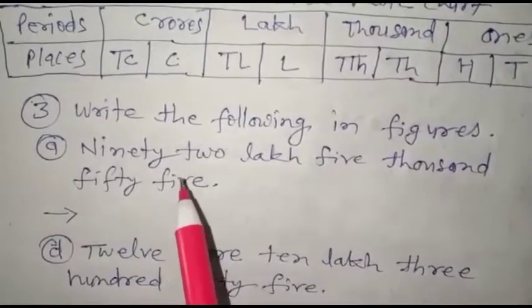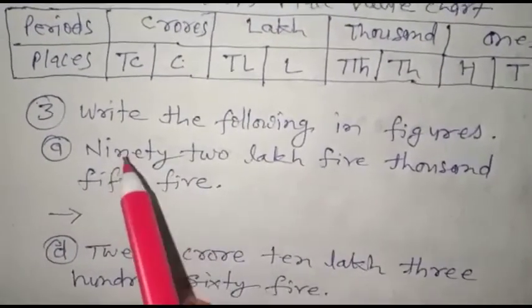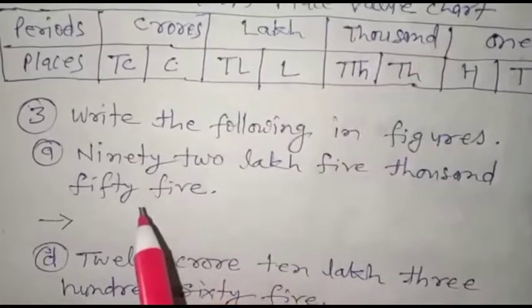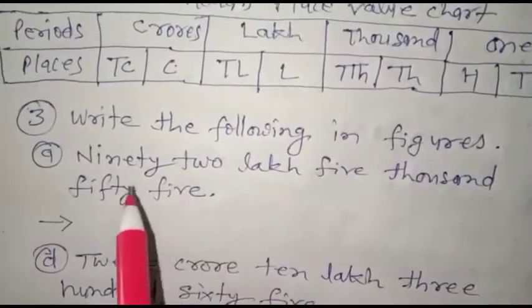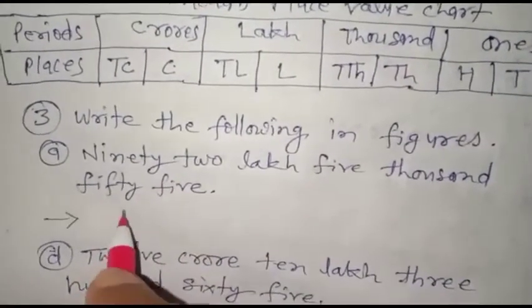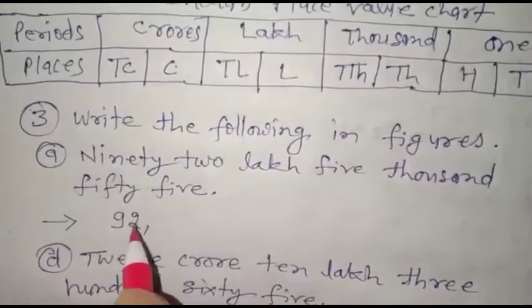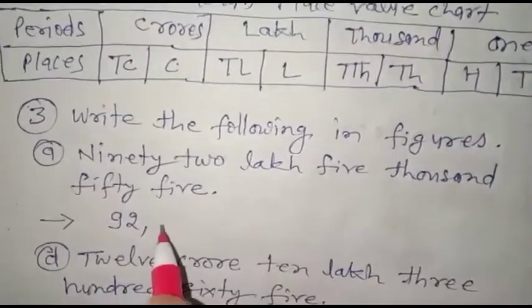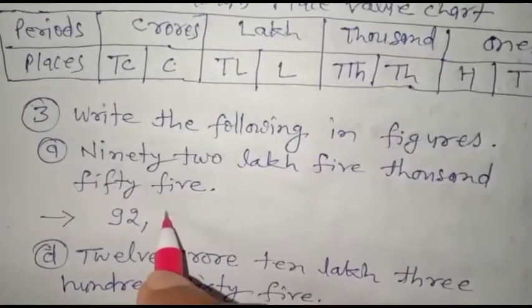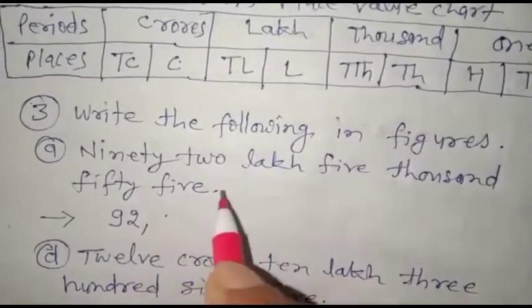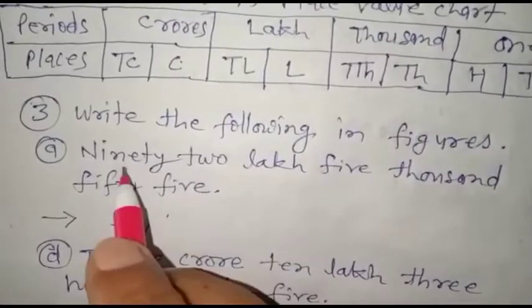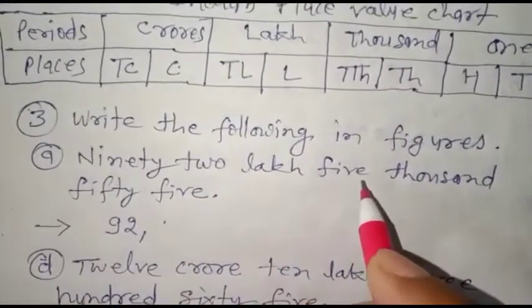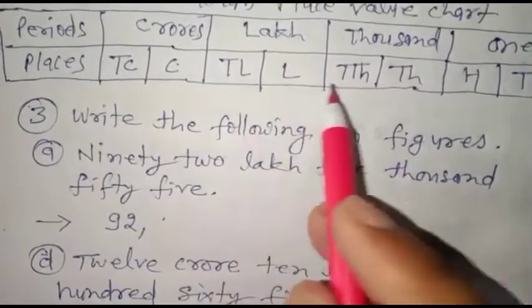A: 92,05,055. So having in our mind the Indian place value chart, we will write in numerals the 92 lakh. So we will write 92 in the place of lakh. There is nothing in the 10,000 place.